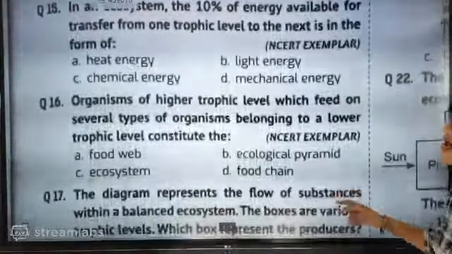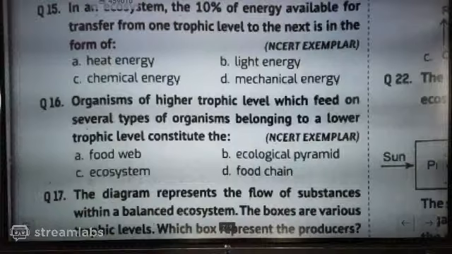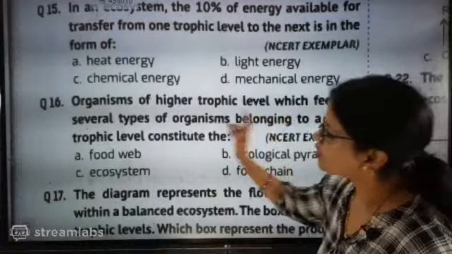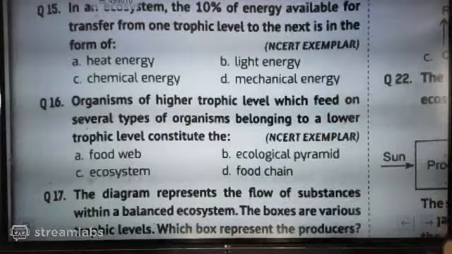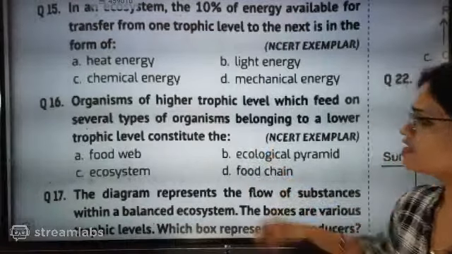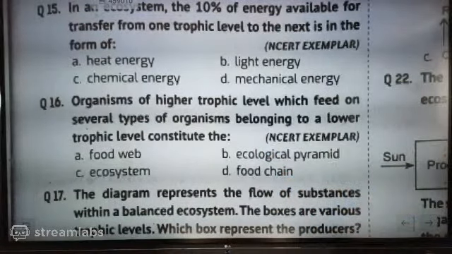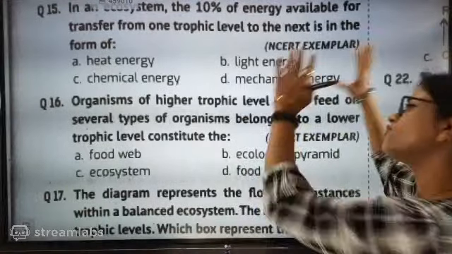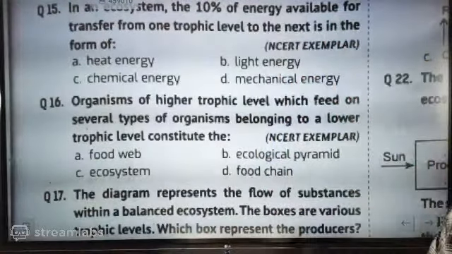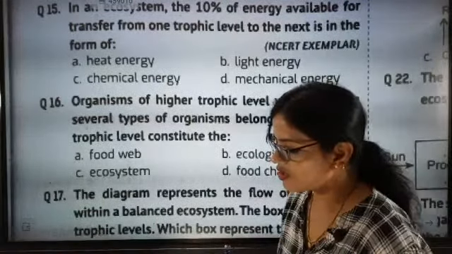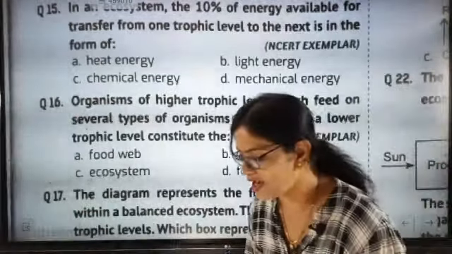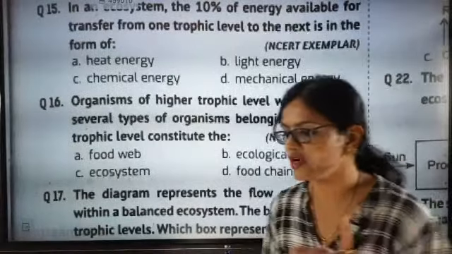Absolutely correct answer. Organisms of higher trophic level which feed on several types of organisms belonging to a lower trophic level constitute the food web, ecological pyramid, ecosystem or food chain. We are not eating only one type of plant.